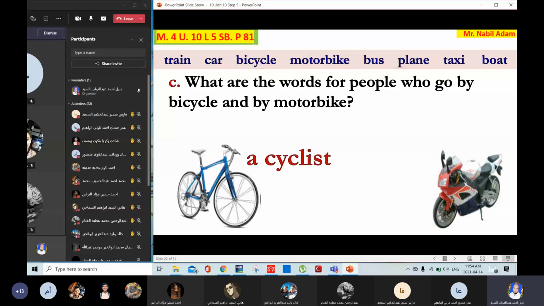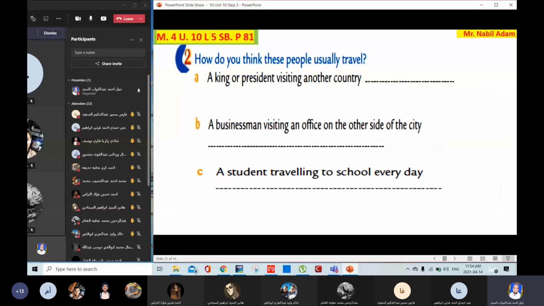Okay, now answer exercise 2. How do you think these people usually travel? A king or president visiting another country. How does he travel inside the country? A king or president? Shad Zakaria. By private plane or by limousine. By limousine or by a car. Yes, by limousine. Okay, I agree. An expensive car. Good.